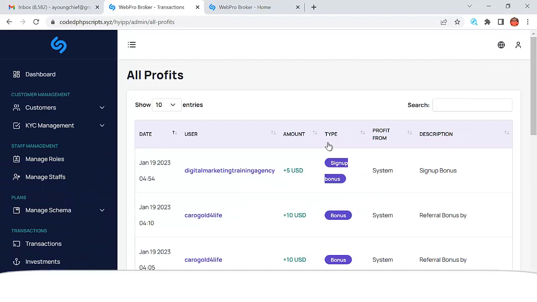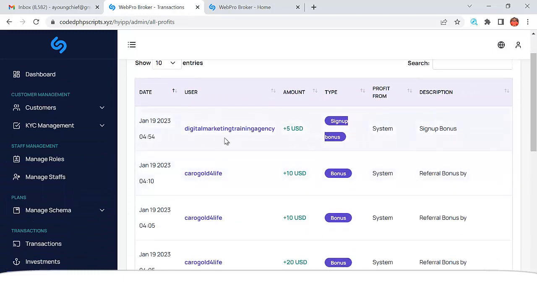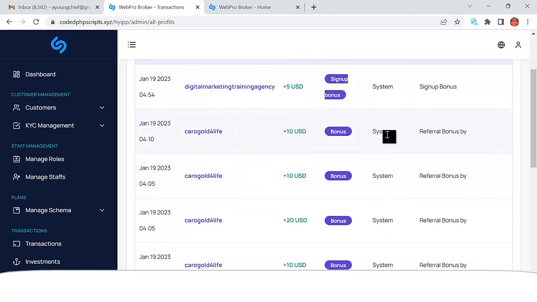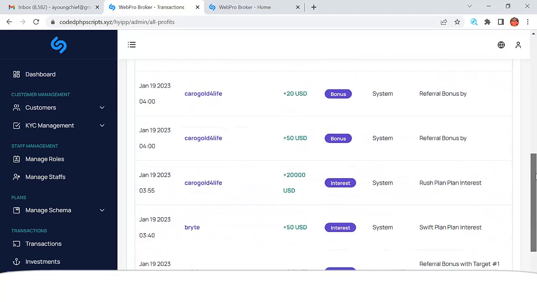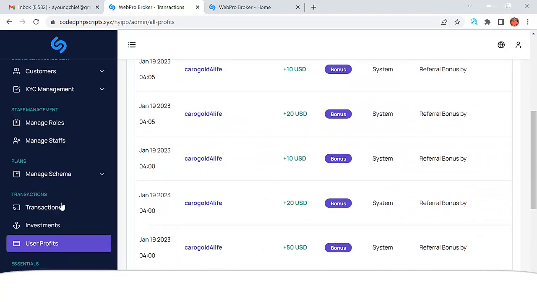You're also going to come here and see user profit. When this guy signed up, he got $5. He's going to get $10 in profits. So you're going to see all the profits that they have from there. So let's just go ahead.